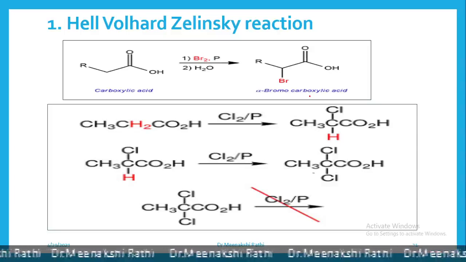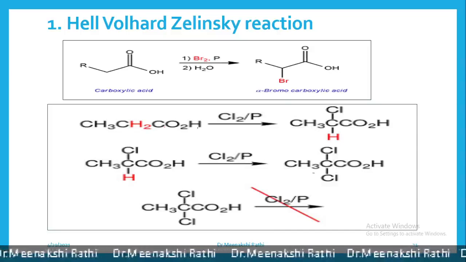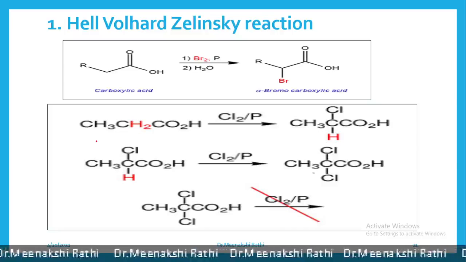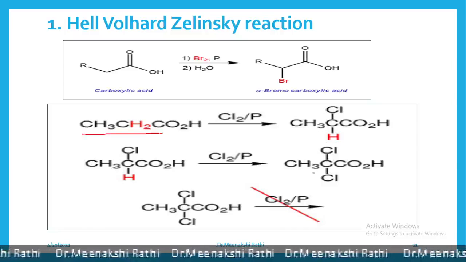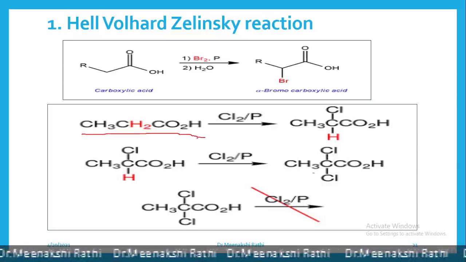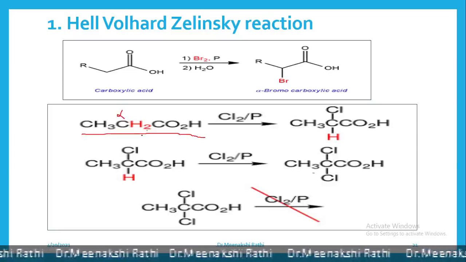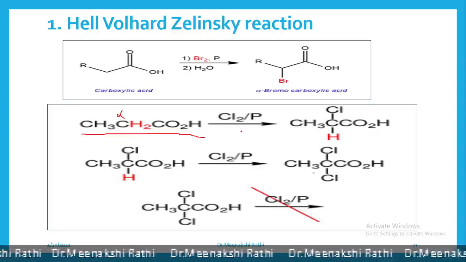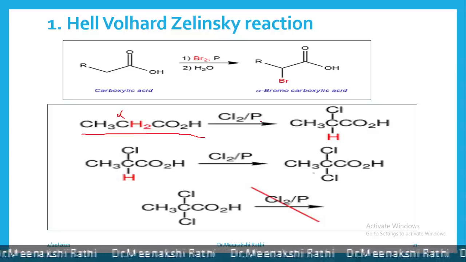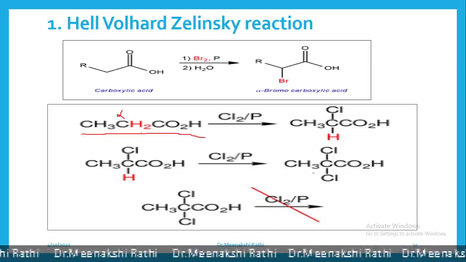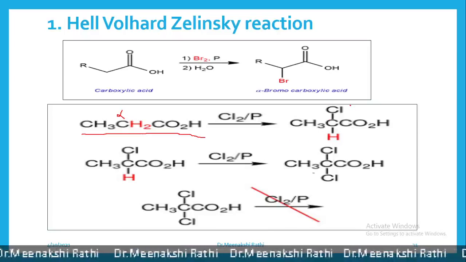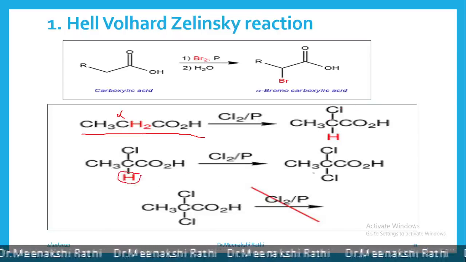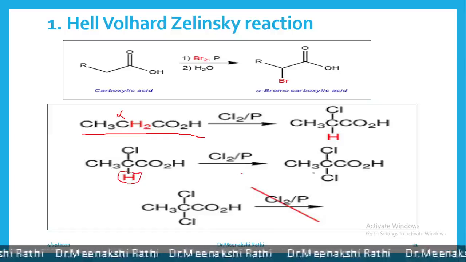The HVZ reaction is continued till all the alpha hydrogen atoms get replaced with halogen atoms. See this example. Here this is propanoic acid. In propanoic acid, this is the alpha carbon and two alpha hydrogen atoms are present. So when propanoic acid is reacted with chlorine in the presence of red phosphorus, initially one hydrogen atom gets replaced with one chlorine atom. If the reaction is continued, then the second alpha hydrogen also gets replaced with a chlorine atom